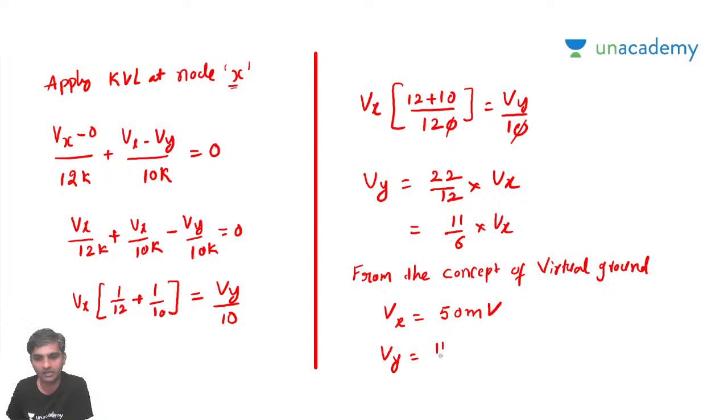Vy is going to be 11 by 6 into 50 millivolts. So you can see here this is going to be 11 into 50 by 6. If you want to simplify, you can simplify here. Just a second. I'll do one thing here. I have to use some other pen. So 2 3s are 6, 2 25s, right? 2 3s are 6, 2 25s. So 25, 25, no, 25 into 11 we need to mention. How much is going to be 25 into 11, sir?